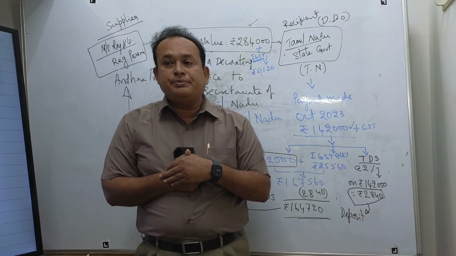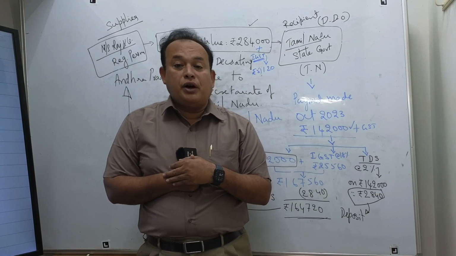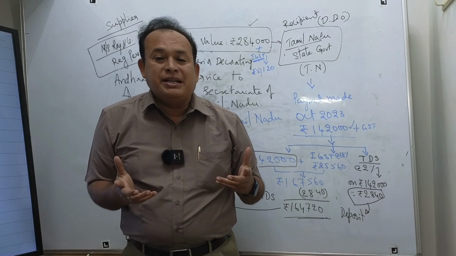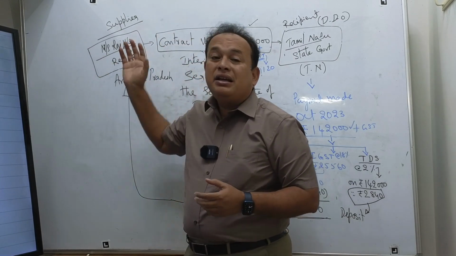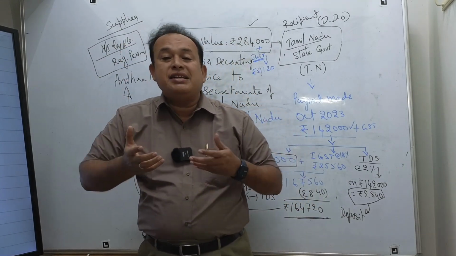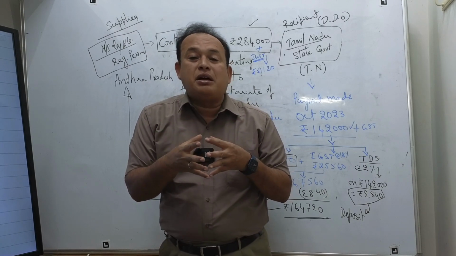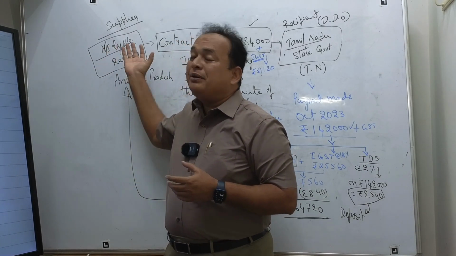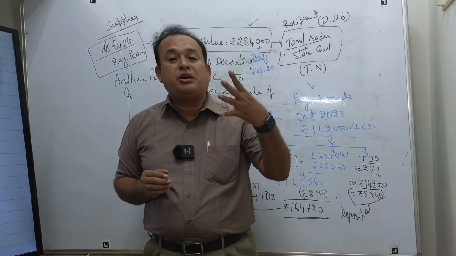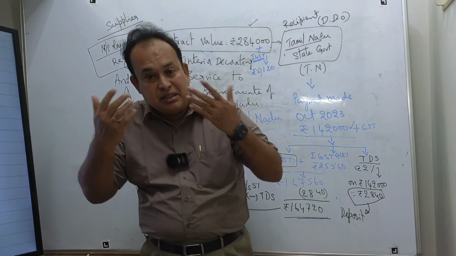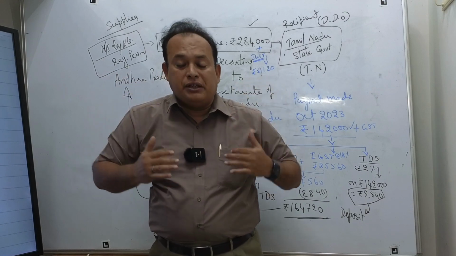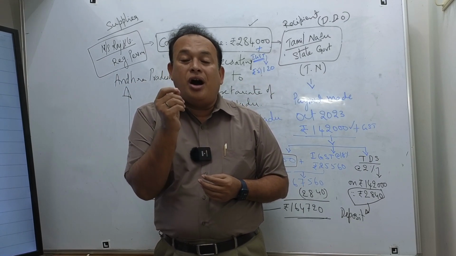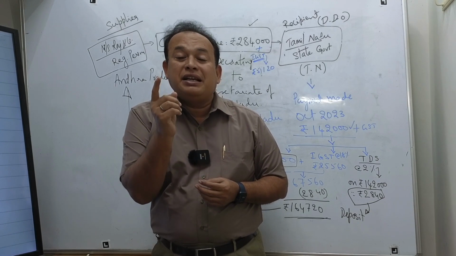That amount will be auto-populated in the supplier's electronic cash ledger as excess amount, and the supplier can utilize it for payment of tax, interest, penalties and so on. If excess is still there, the supplier can ask for a refund by submitting form GST RFD-01.